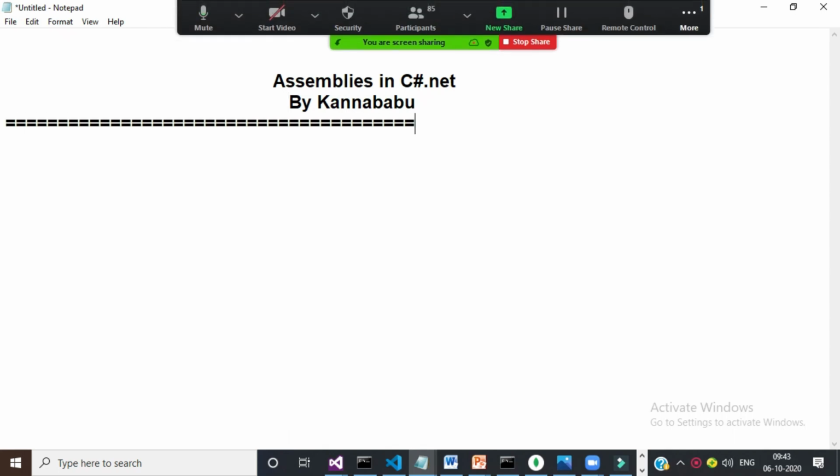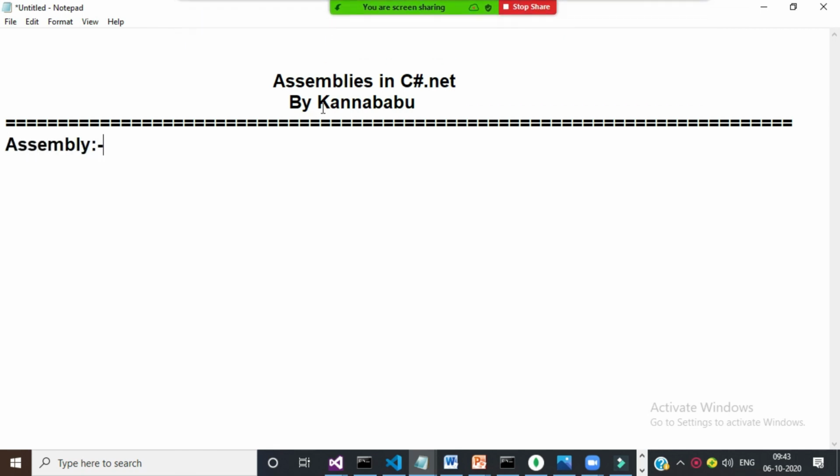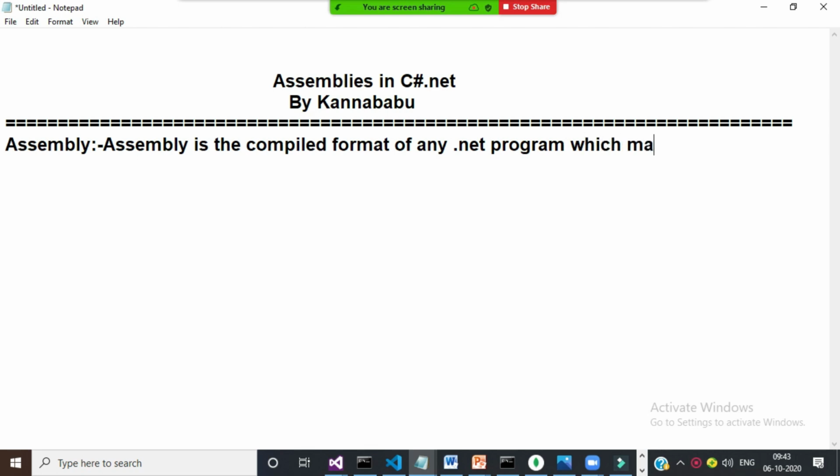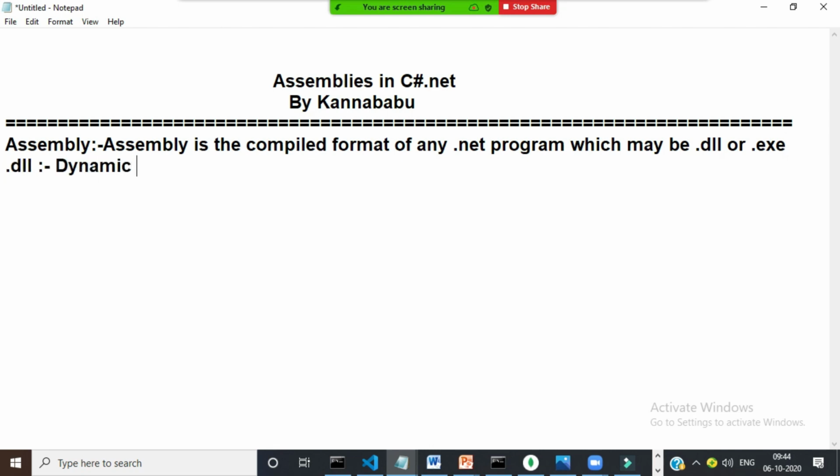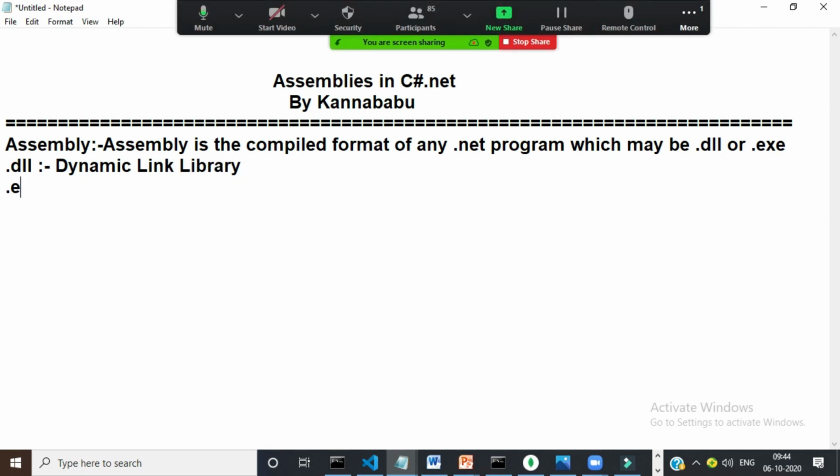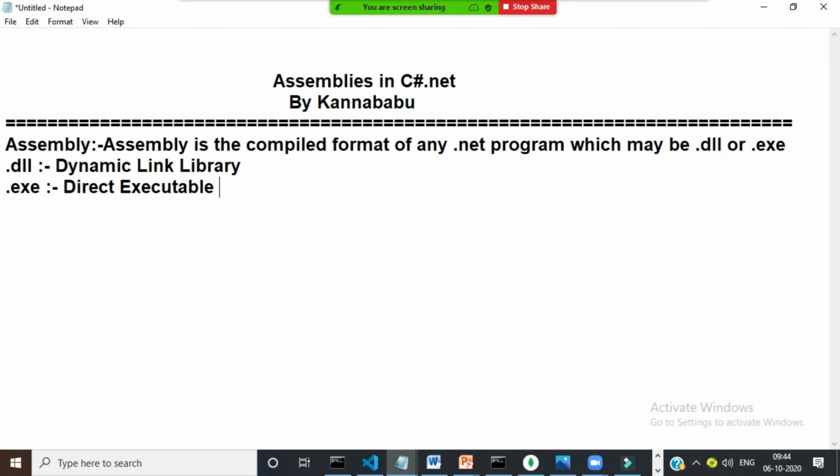In C#.NET, first of all, you must know what an assembly is. Simply, an assembly is the compiled format of any .NET program, which may be a .dll or .exe. .dll is dynamic link library. .exe is direct executable file.